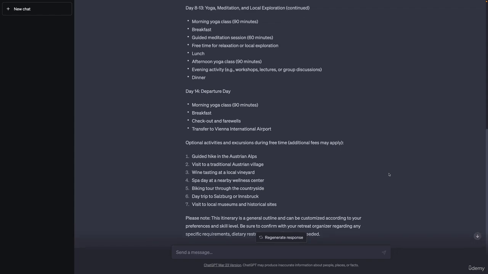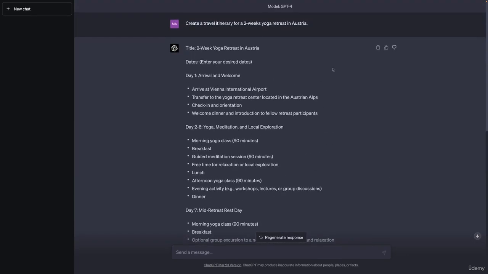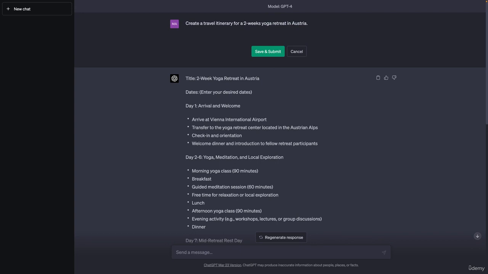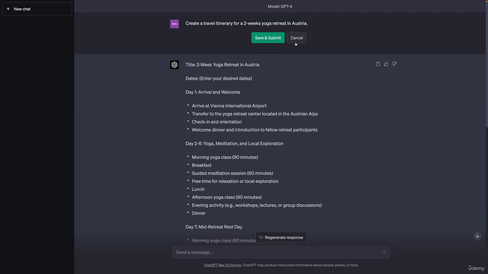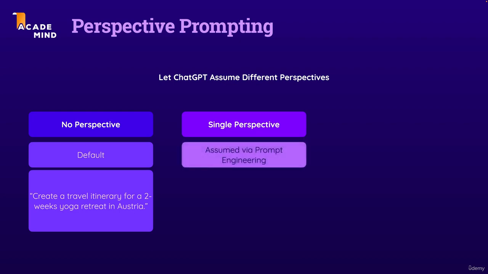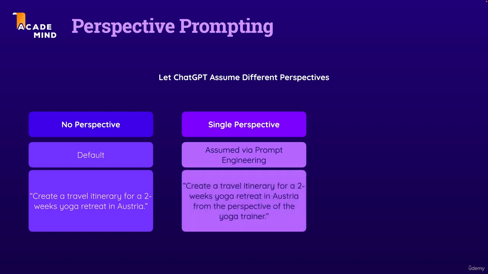Now, the response I got here is actually not too bad, and could of course be fine-tuned by adding more information to the original prompt. We could add more details, we could add a role here, we could do all these things about which we learned. But we can also use this perspective prompting technique to let ChatGPT take on a certain perspective. For example, a single perspective, which in the end is assumed because of us engineering the prompt in a certain way. Here, for example, we could tell ChatGPT that it should create this travel plan from the perspective of a